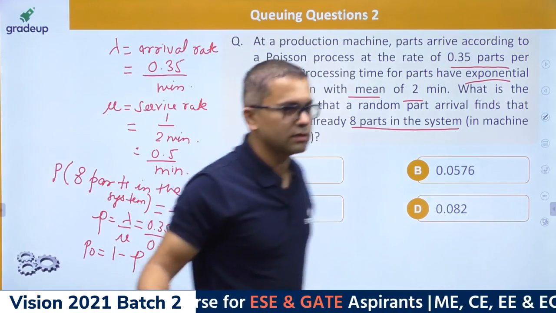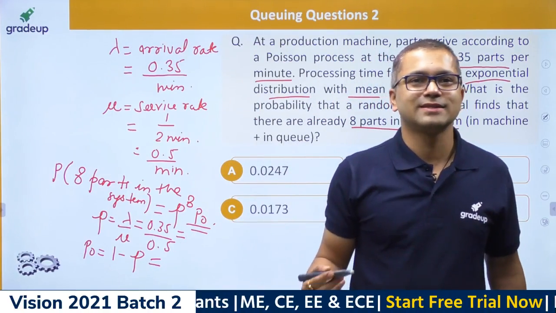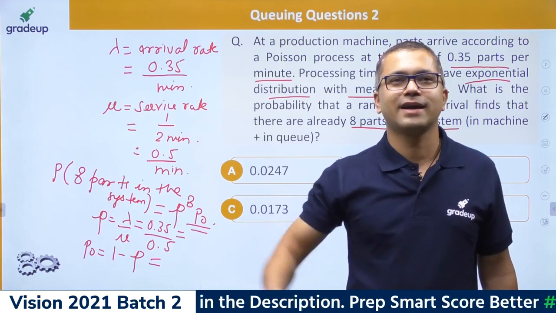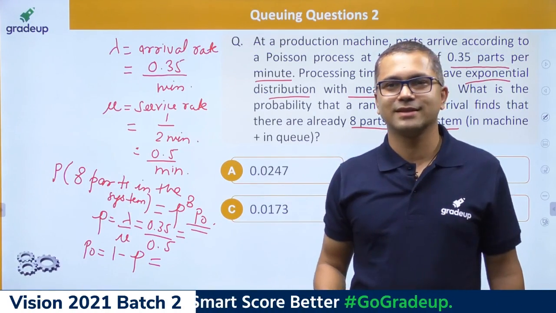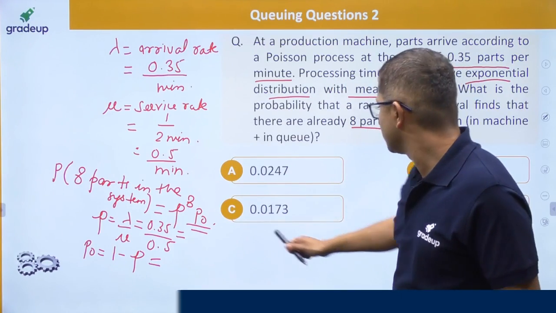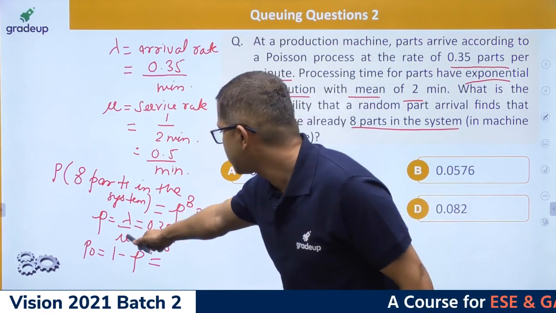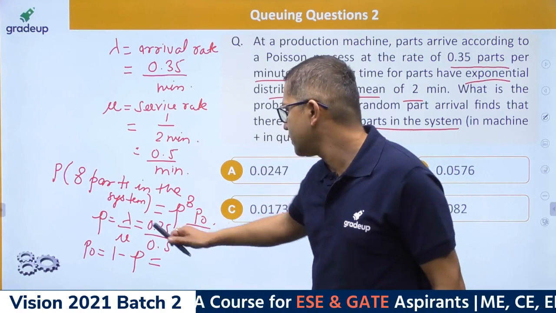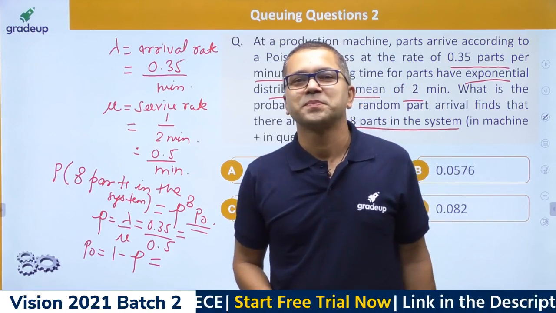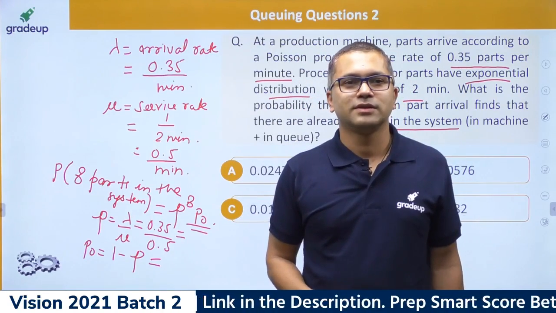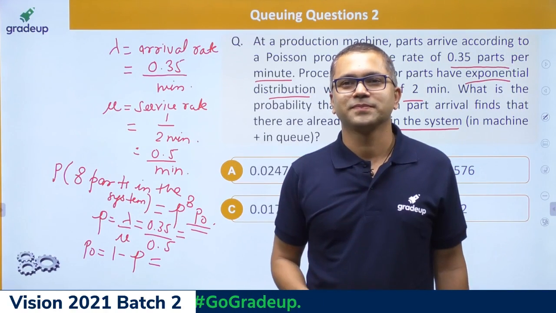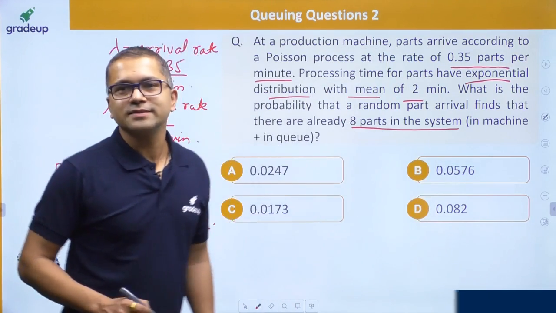Just do the calculations, guys, and let's see if you can do that. Come on, guys, quickly. How much are you getting? Rho to the power 8 into P0. Rho is nothing but lambda upon mu, that is 0.35 upon 0.5, and P0 is nothing but 1 minus rho.